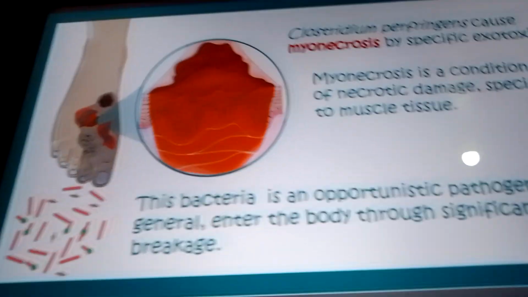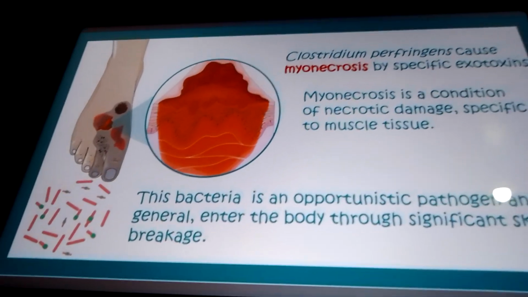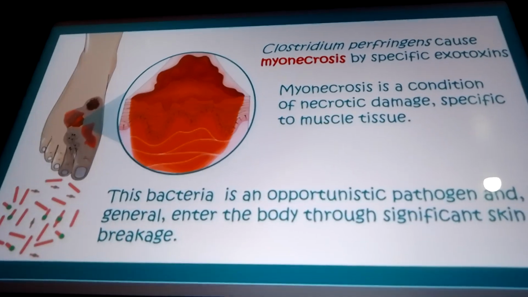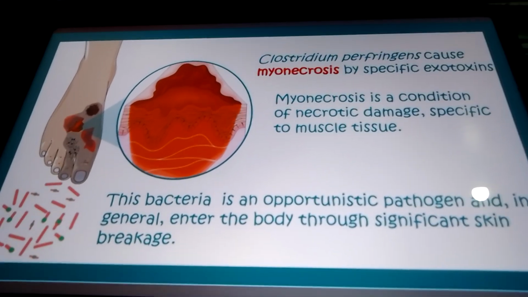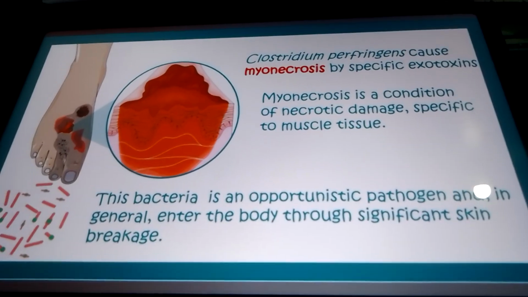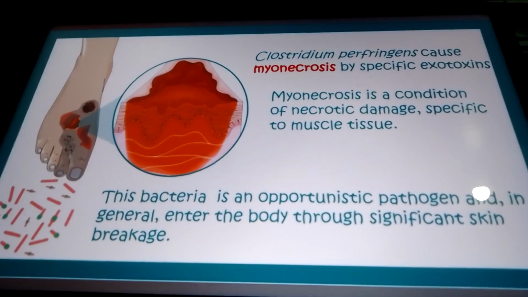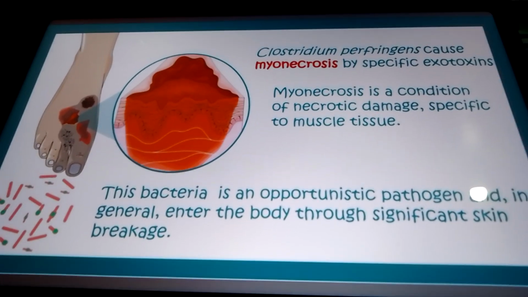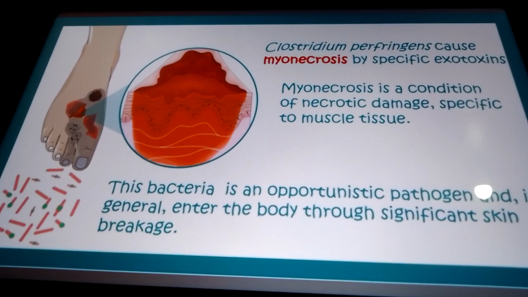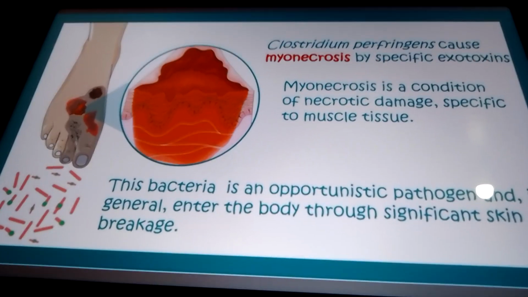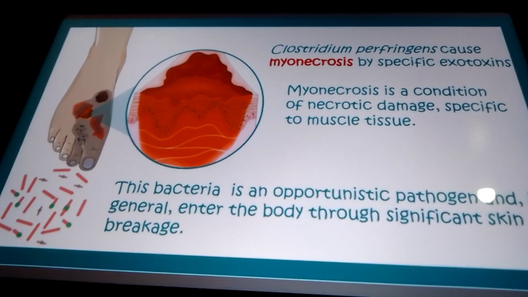Generally, if there is any skin breakage, maybe we got injured in the knee while playing, that can lead to it. It is an opportunistic pathogen because it can present with other deadly diseases also.